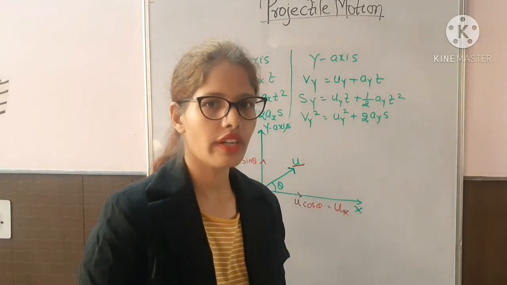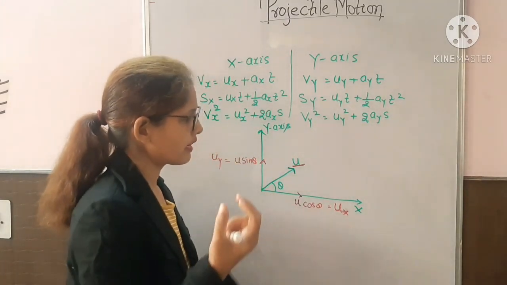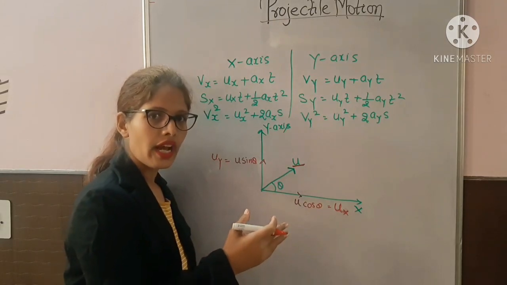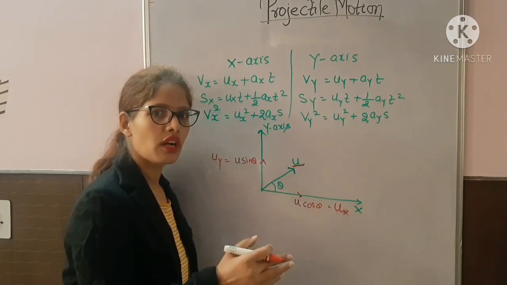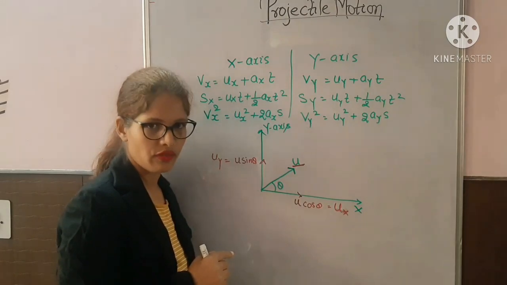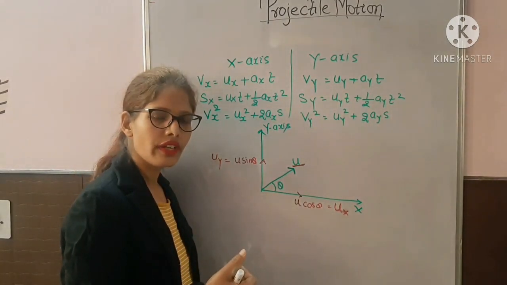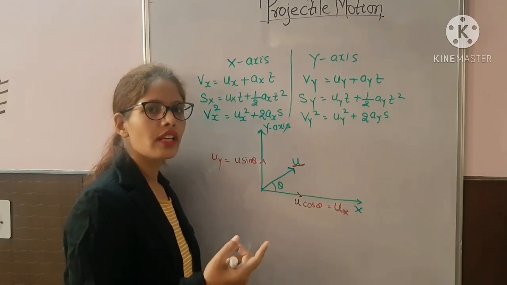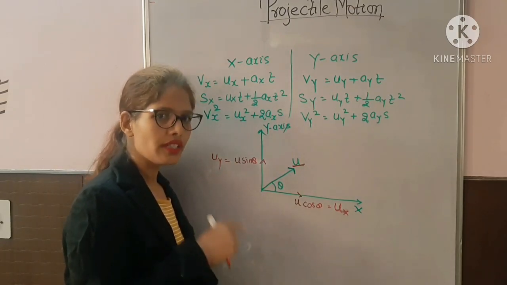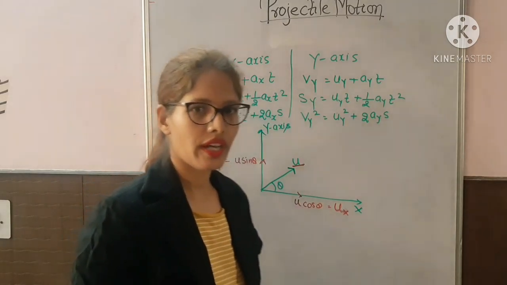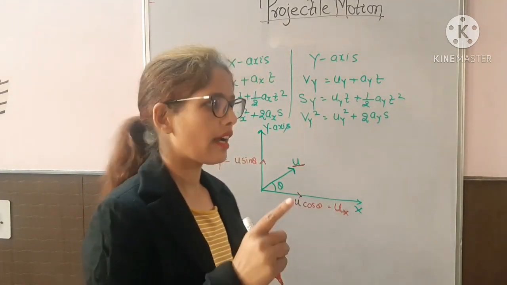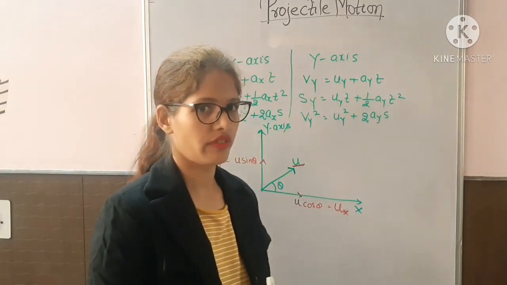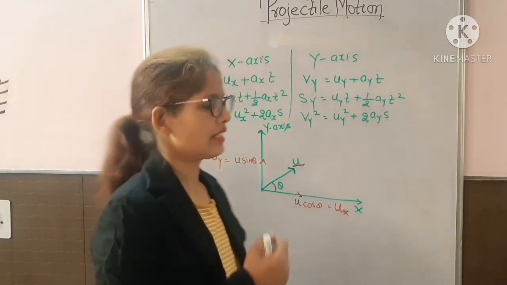And what is the direction of gravitational force? Always vertically downward. That means this object performs the motion under only one force, gravitational force, vertically downward. So obviously this object will have acceleration only in one direction, vertically downward.